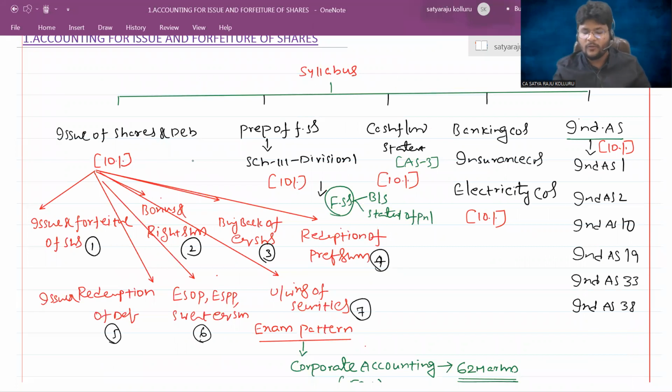But the title is what we are going to see in provisions, contingent liabilities, and contingent assets. Just I am confirming. Just a minute. Yeah, which is Ind AS 37, guys. I'm so sorry, you can change this. Ind AS 37, provisions, contingent liabilities, and contingent assets. No worries, guys. All such stuff in detail we are going to see.